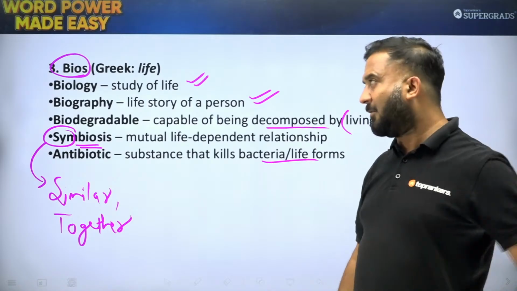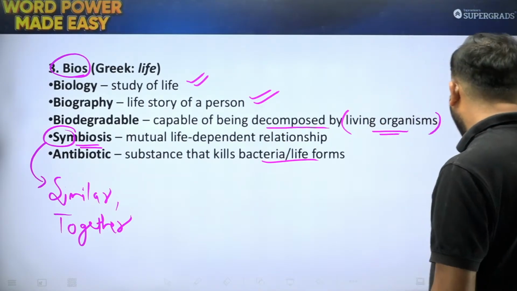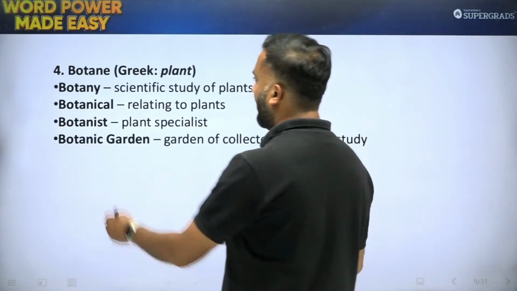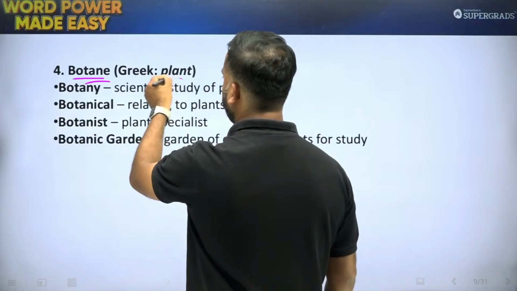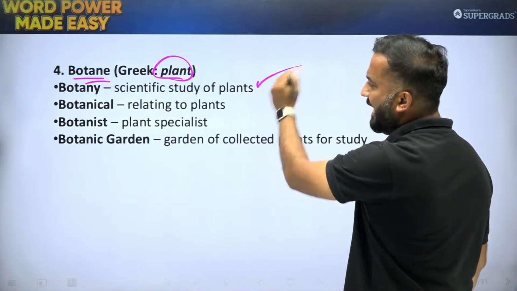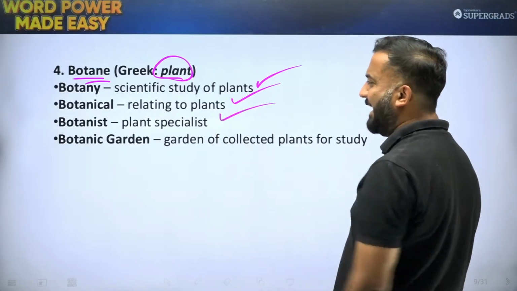So these were some of the important words based on the root word bios. Next up, we have botany, and this word botany, of course, is for plants. Botany is the scientific study of plants, botanical means related to plants, botanist is a plant specialist, botanic garden.